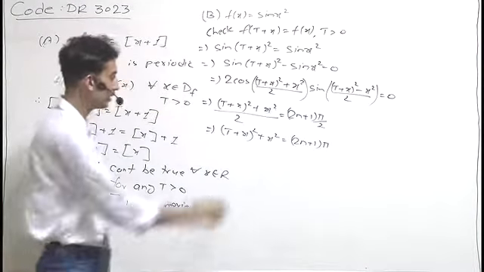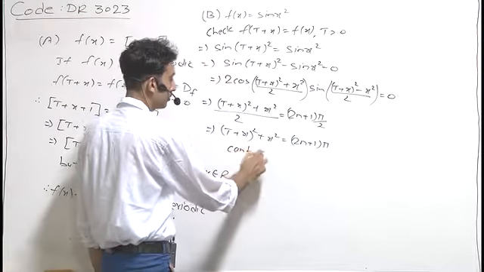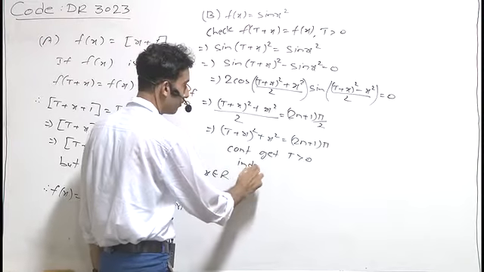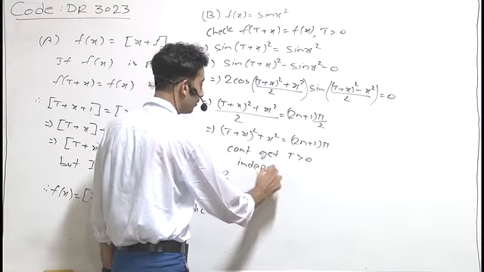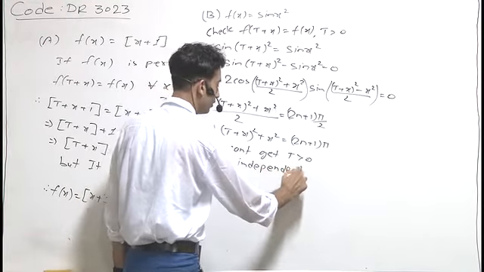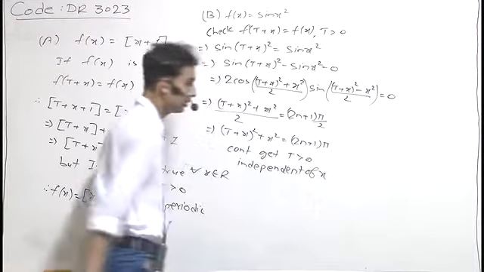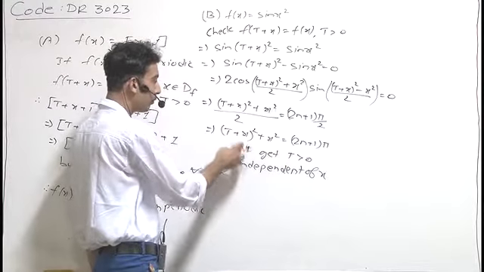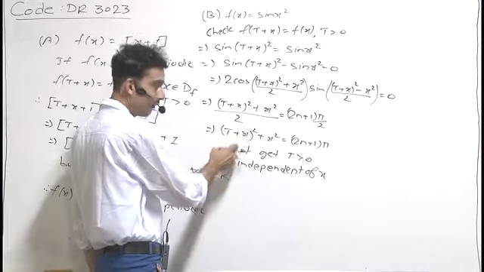But we can't get t positive independent of x. So here we cannot obtain any positive value of t which is independent of x.